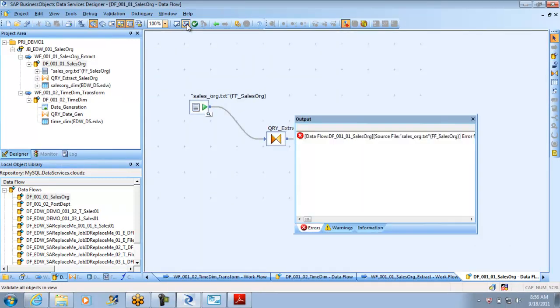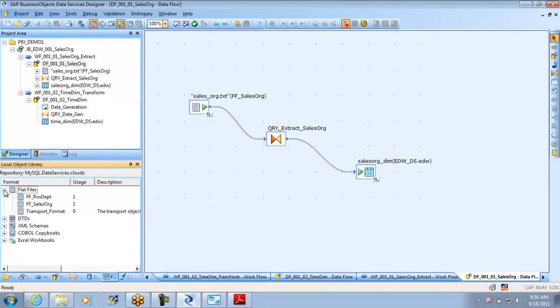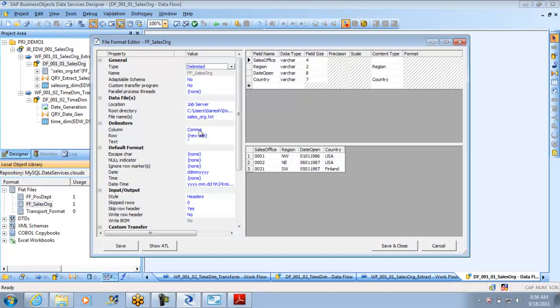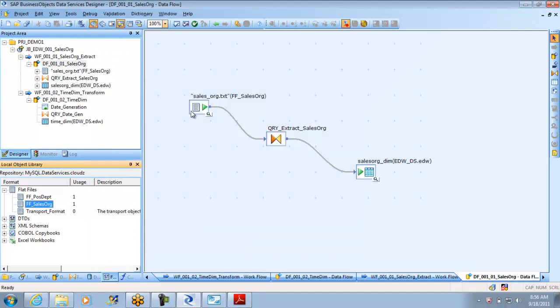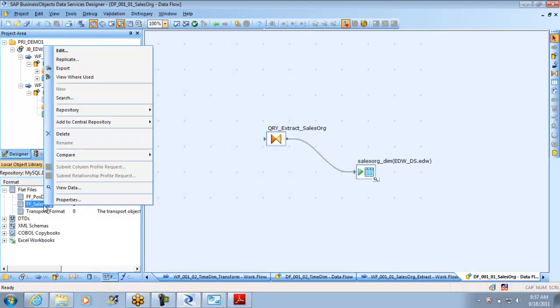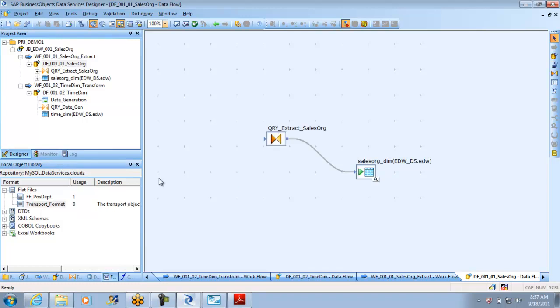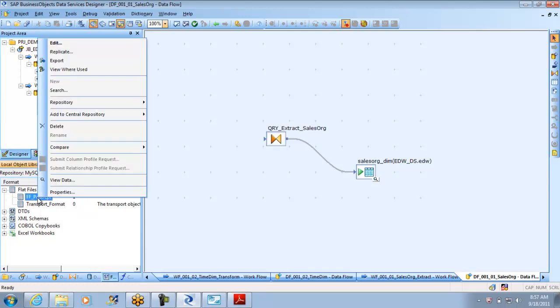But we had some problems yesterday. Quick and dirty, just for the heck of it, I will go and modify it and put the direct one, or else I can redefine it. That is the easiest and best thing I can do really quick. I don't waste time on that. So yesterday this was not functioning properly. The reason could be anything. So I'm deleting it. I'm going to define a new file format very quick.